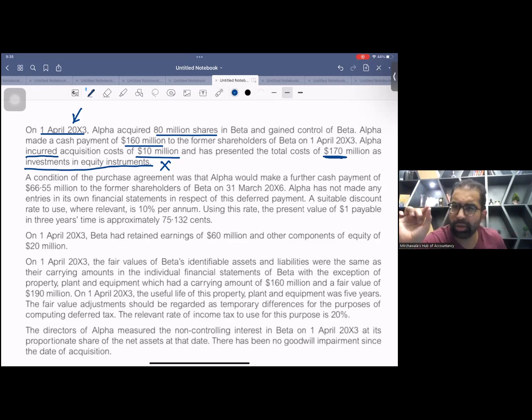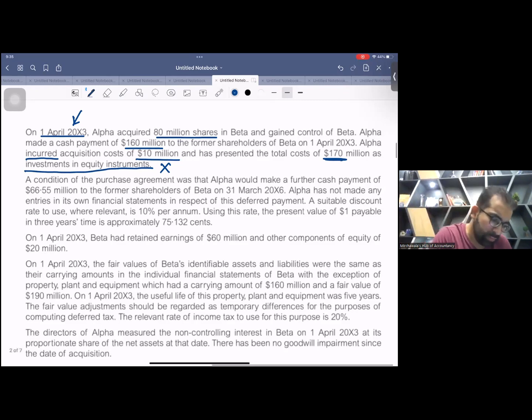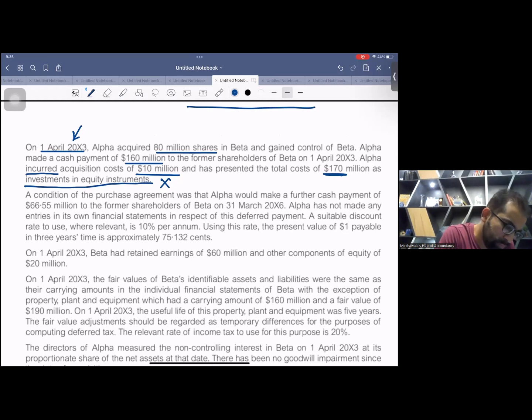Let me directly make a short correcting entry. Although entries are not required in this question, the correcting entry will be this. See, consolidated reserve debit 10 and investment in subsidiary credit 10.